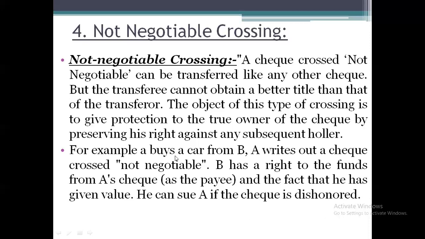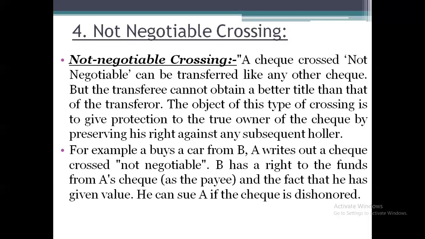The example given is that A buys a car from B. So B is the owner and A is going to purchase the car, so A has to pay the amount to B. A writes out a check crossed not negotiable. B has a right to the funds from A's check as the payee, and given that he has given value, he can sue A if the check is dishonored.